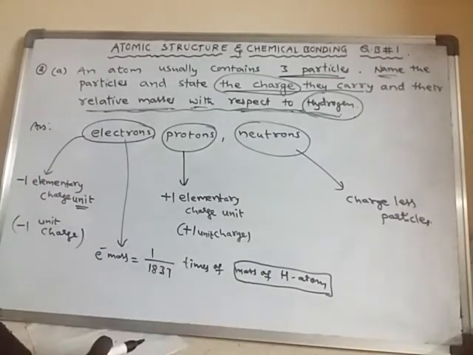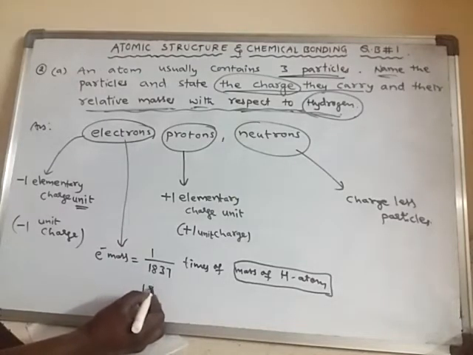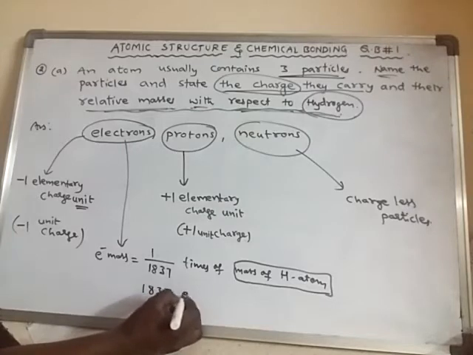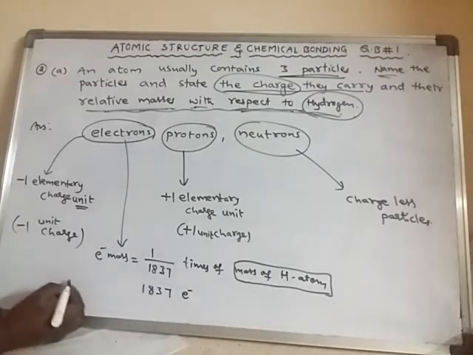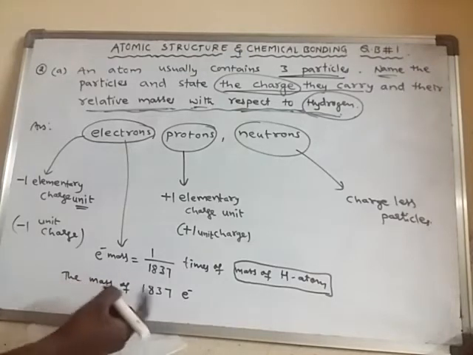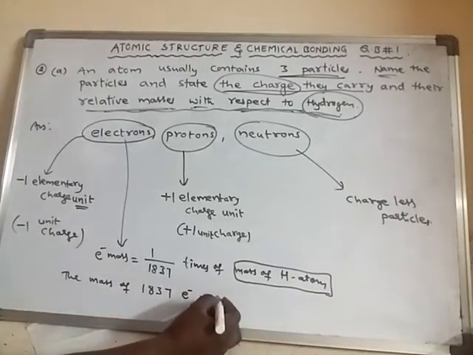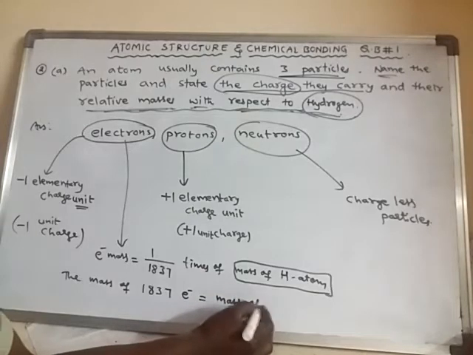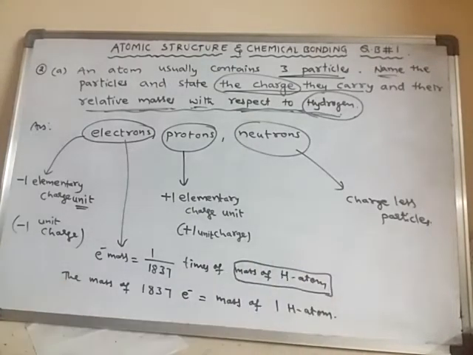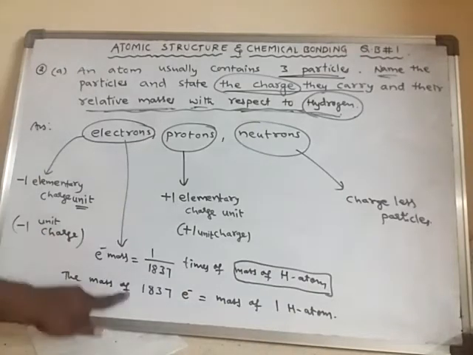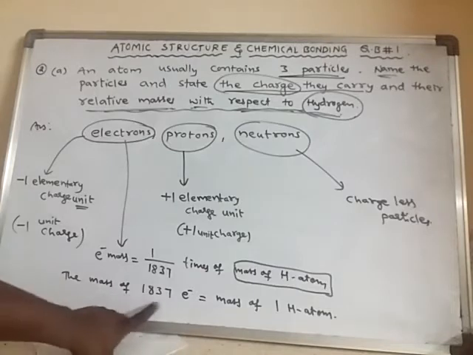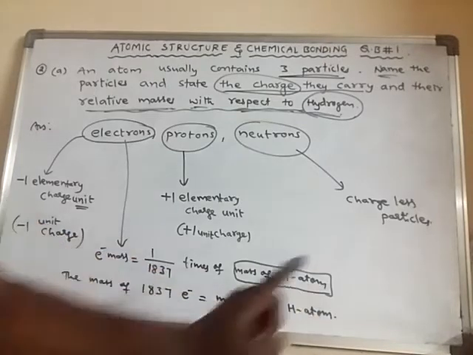Or else we can say like this: the mass of 1837 electrons together is equal to the mass of one single atom of hydrogen.